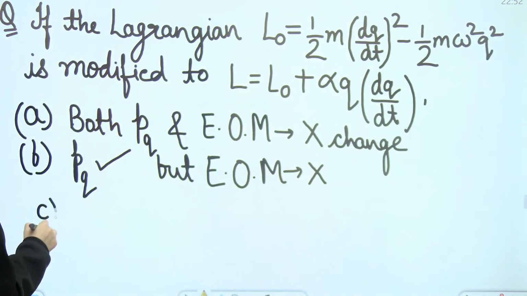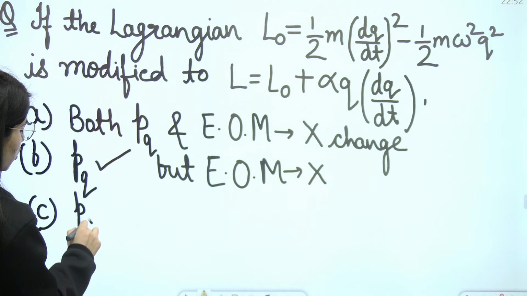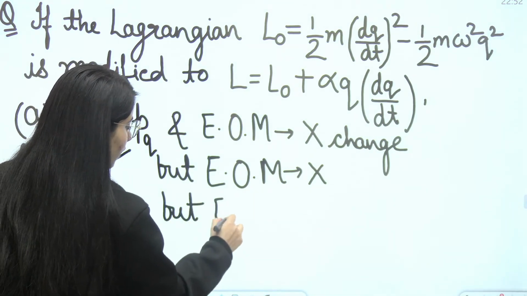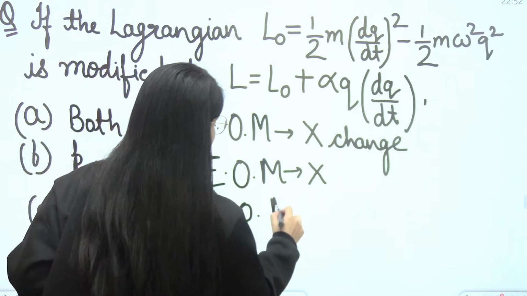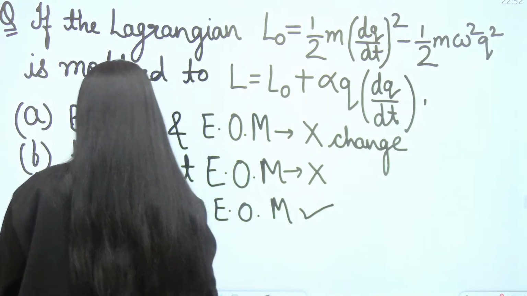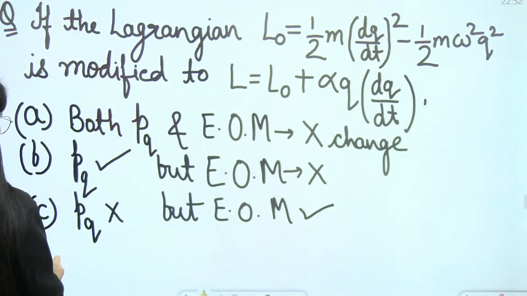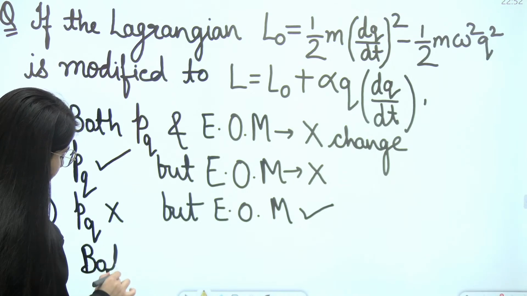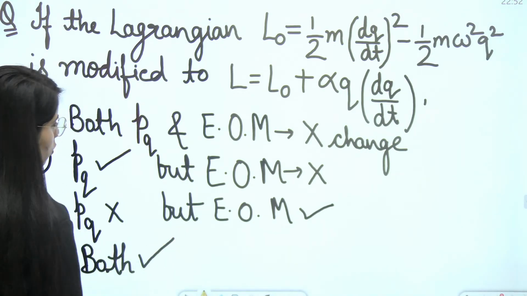Option C is canonical momentum does not change, but equation of motion changes. Clear? Option D is both change, that means canonical momentum and equation of motion both.